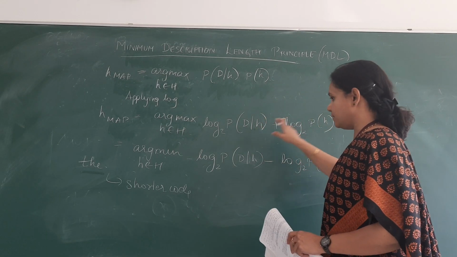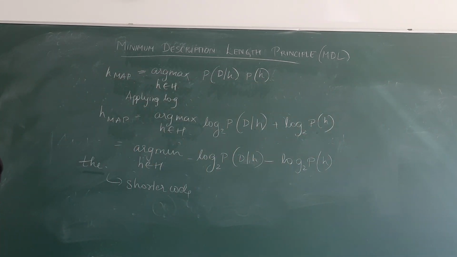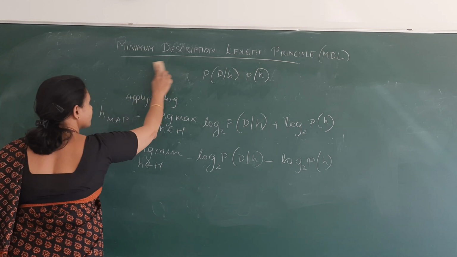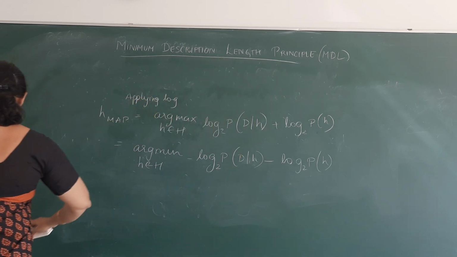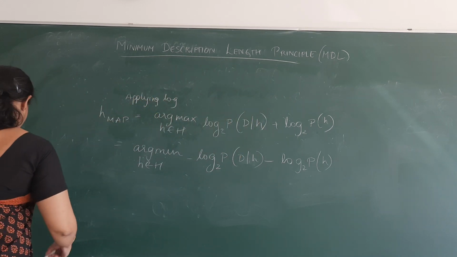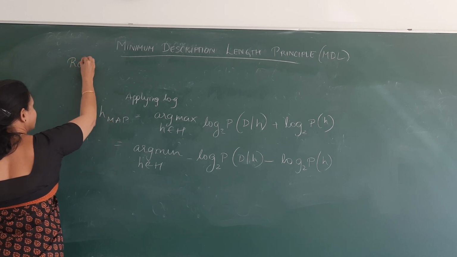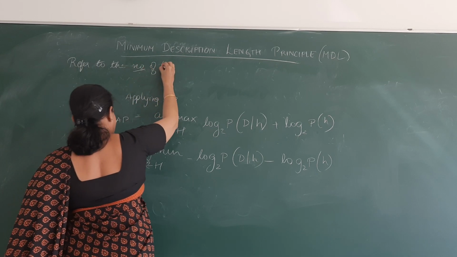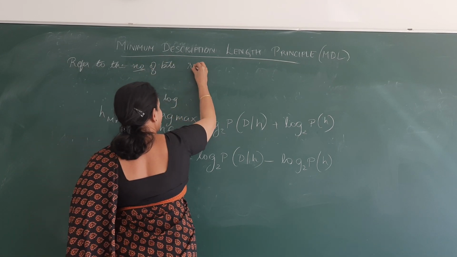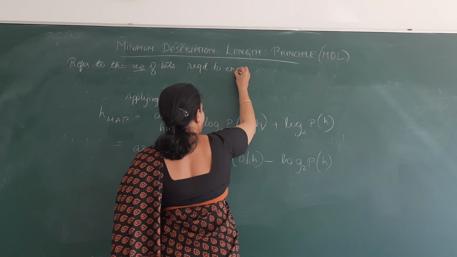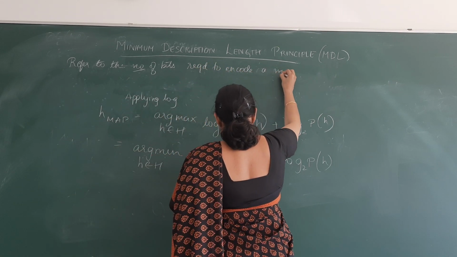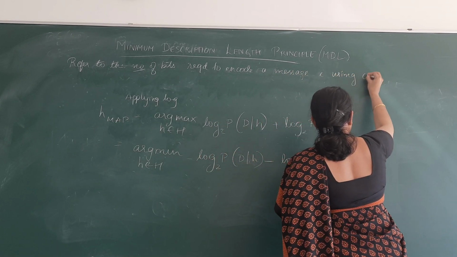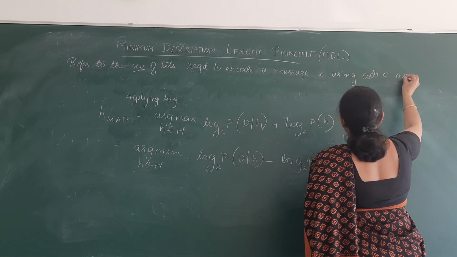Based on that, how we can write this representation is, we will refer to the number of bits required to encode a message i using code C as what?